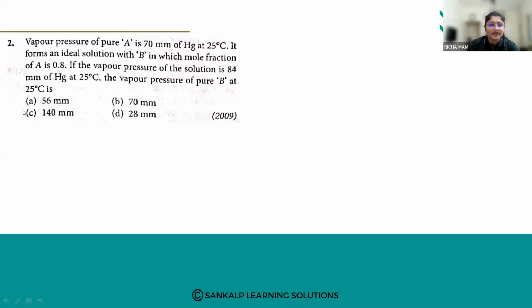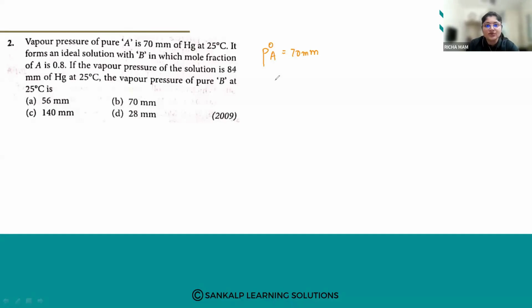So what are the given things? This is based on the vapor pressure. The vapor pressure of pure solvent A is given as 70 mm of Hg.